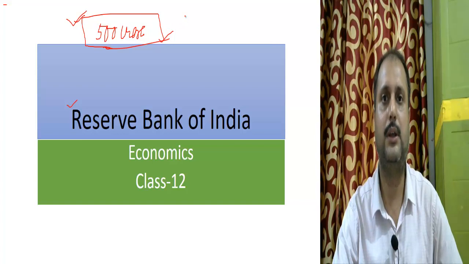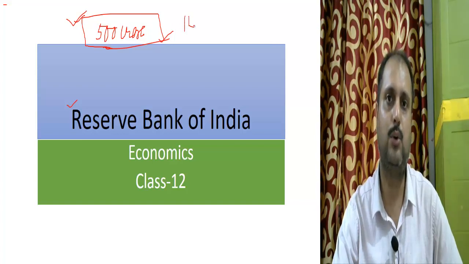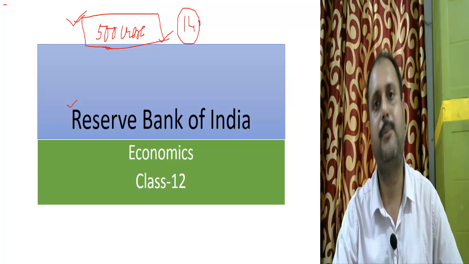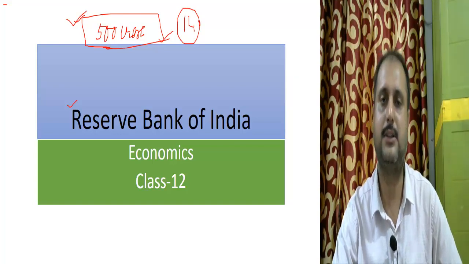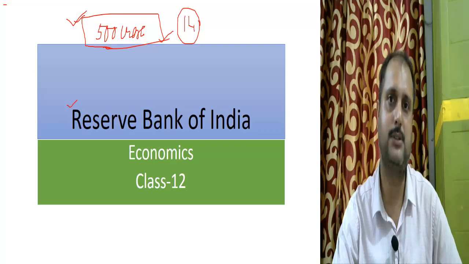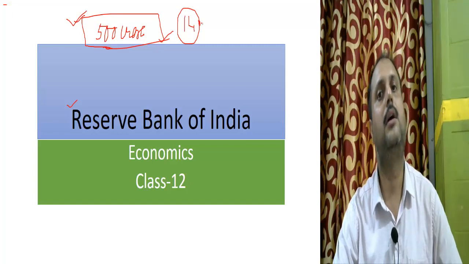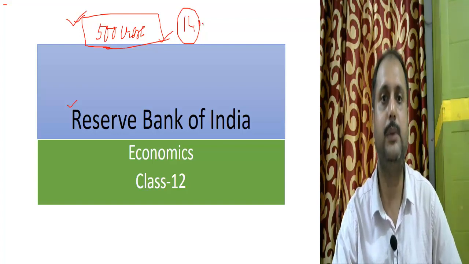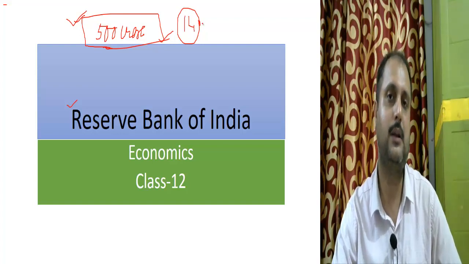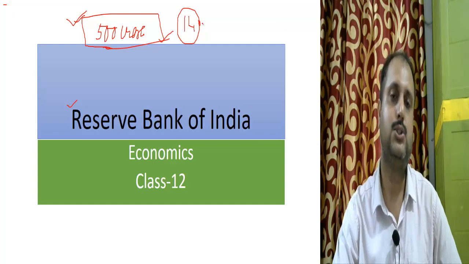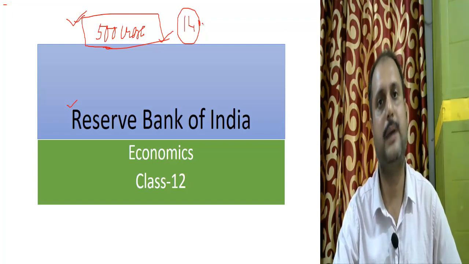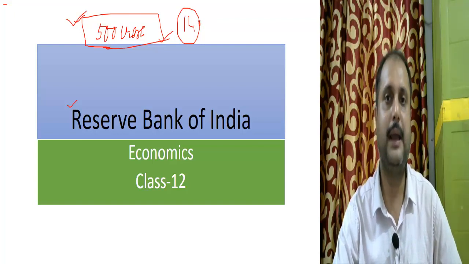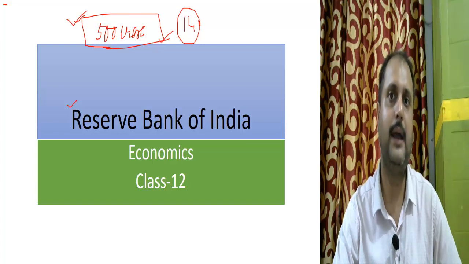There are a total of 14 government sector banks and different private sector banks, like the ICICI Bank, the Yes Bank, the Axis Bank. All these banks are private banks. But whether the bank is government or private, all banks should be supervised by the Reserve Bank of India. So Reserve Bank is called the advisor of the banks.